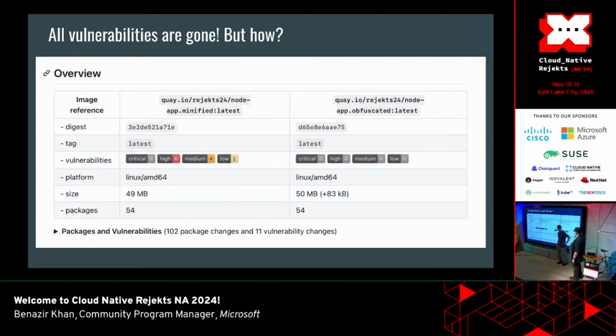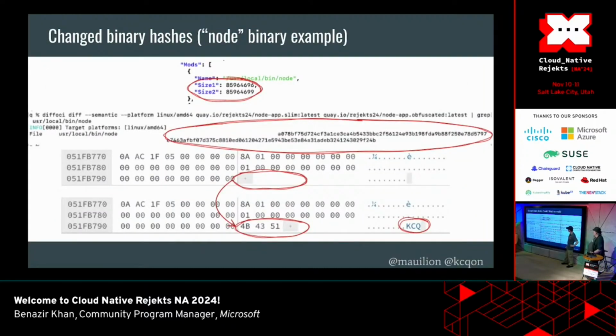So what is 102 package changes? What changed about those 102? Yeah, that's a good question. When I watched the original talk in Amsterdam, Malicious Compliance, I wanted to apply the techniques they talked about. What I discovered is that with the applications I had, they didn't hide everything in my application. So I went on a mission to find additional ways to break vulnerability scanners.